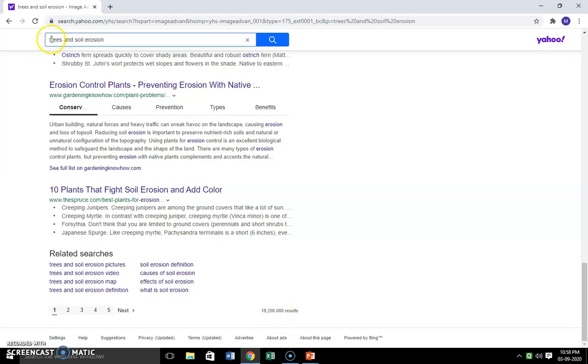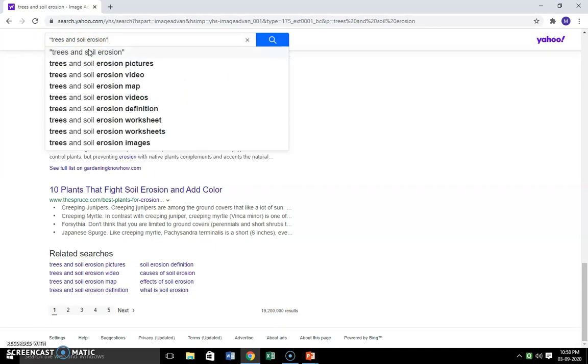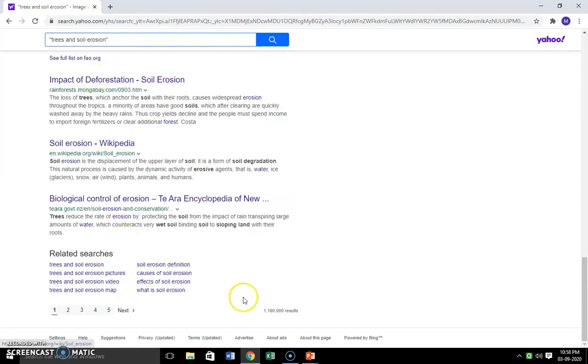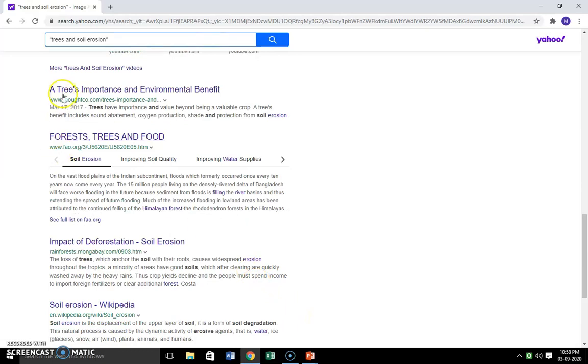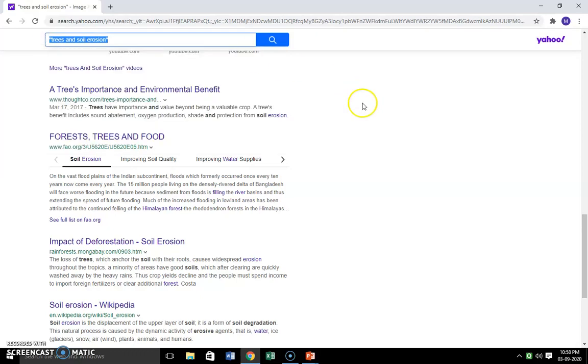If I write the same thing in quotation marks, then you can see the number of results is less. Now it is something like 1 crore 16 lakh. So in this way it filters the result. By giving the quotation marks, it will search the whole sentence as a phrase. So in this way we can filter the result.